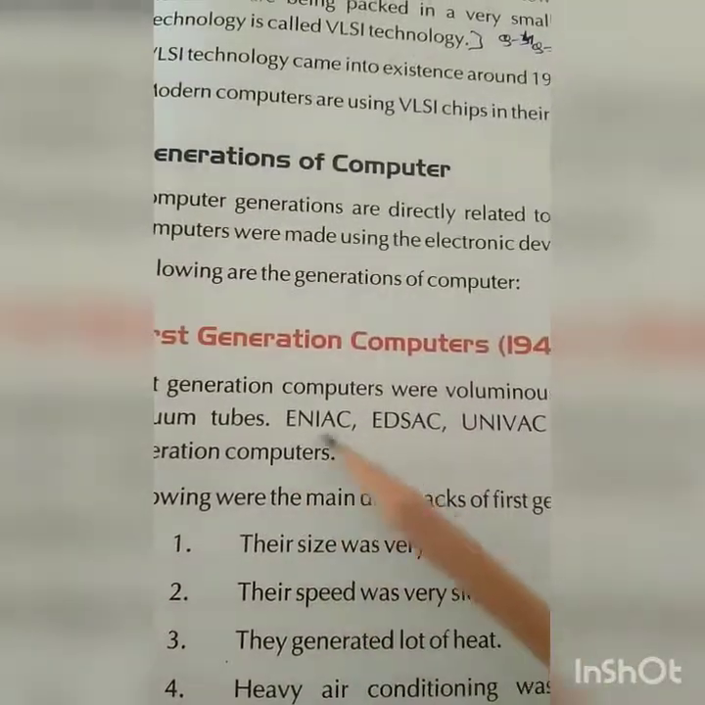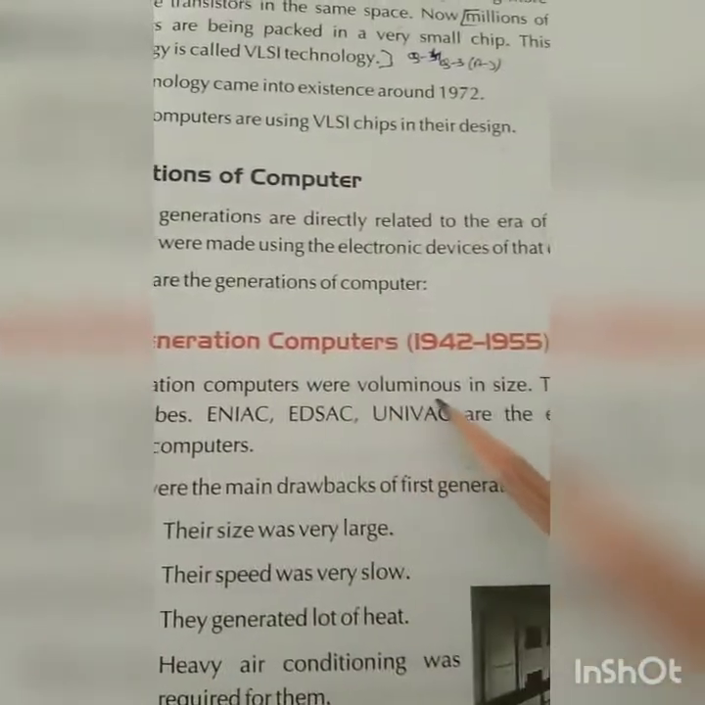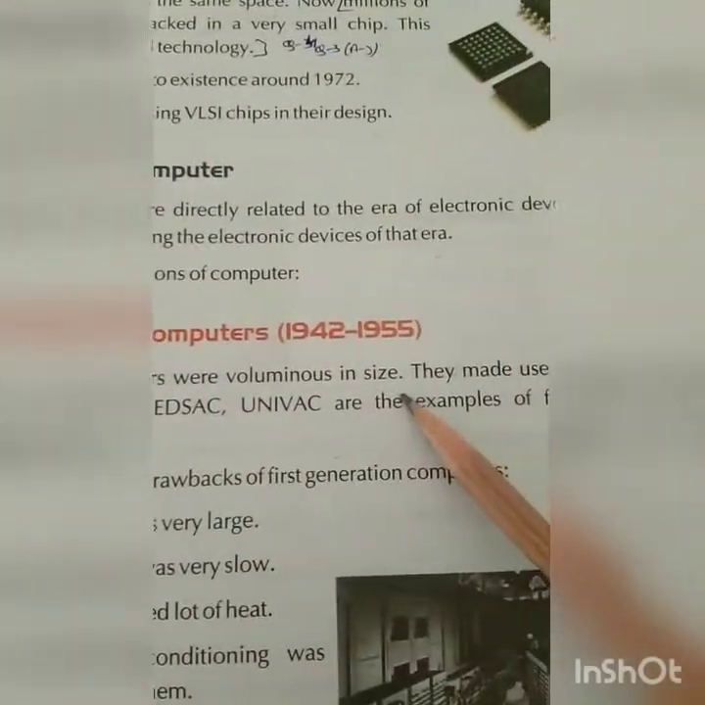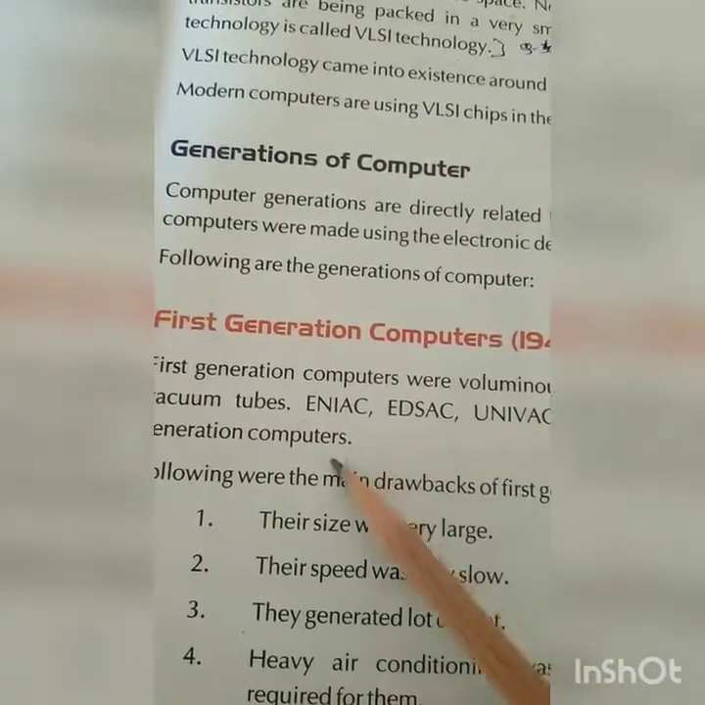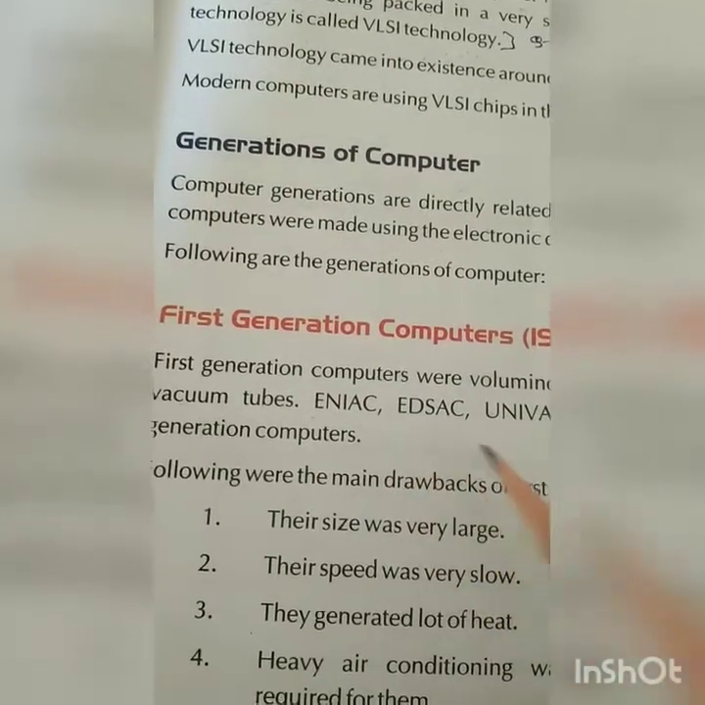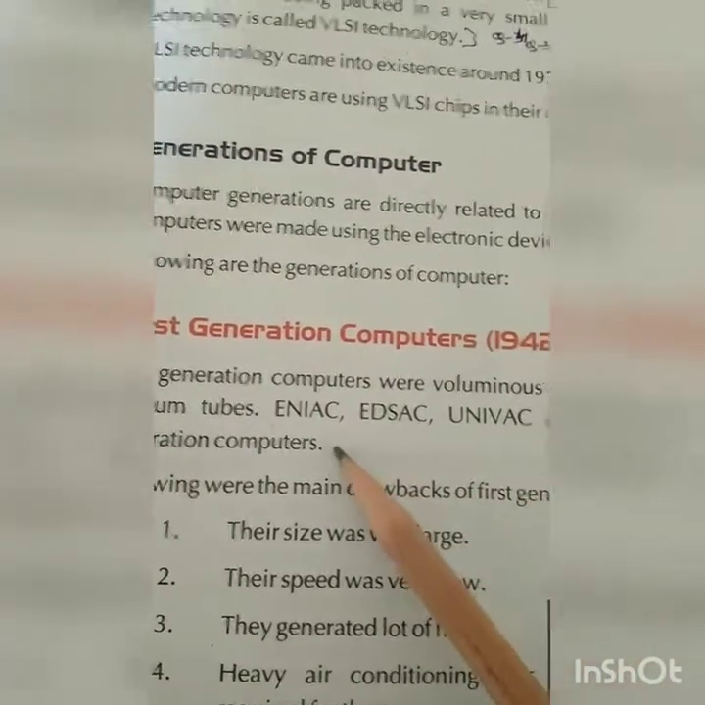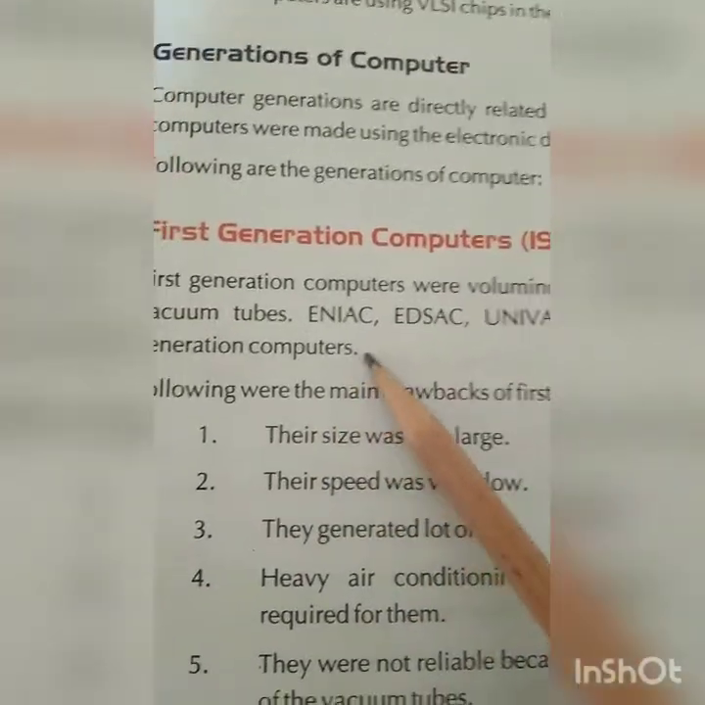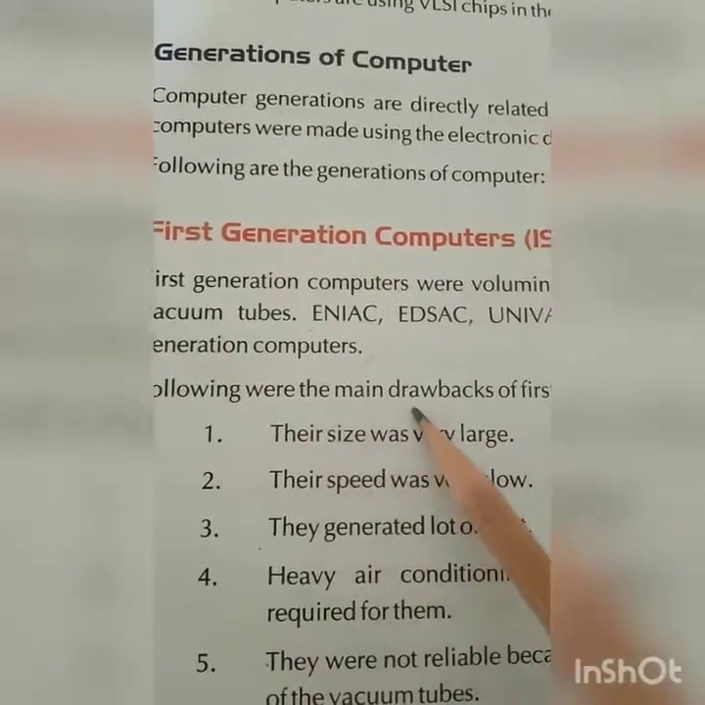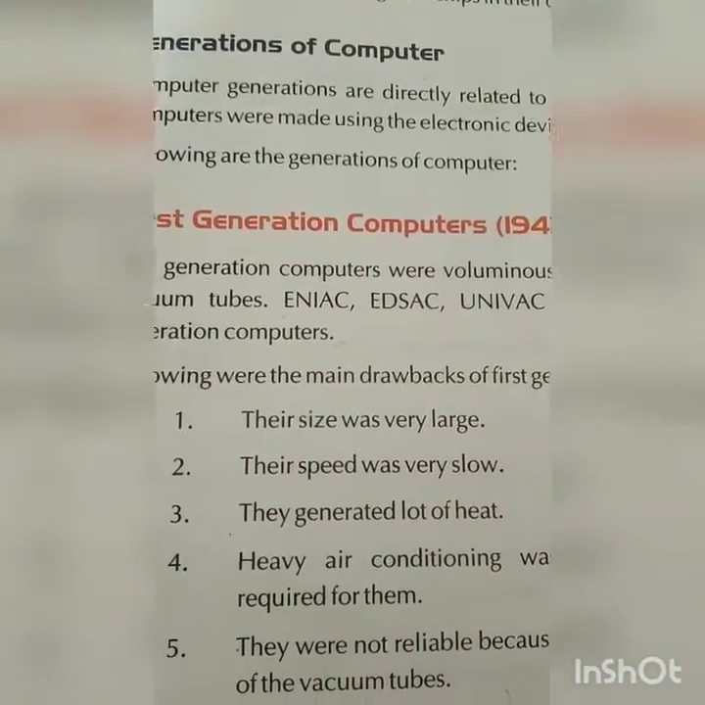Here are a few points. First generation computers were voluminous in size. They made use of vacuum tubes. ENIAC, EDSAC and UNIVAC are examples of first generation computers. Following were the main drawbacks of first generation computers.